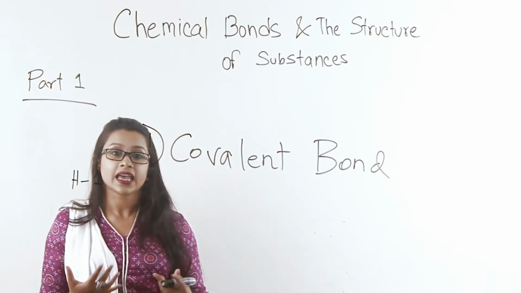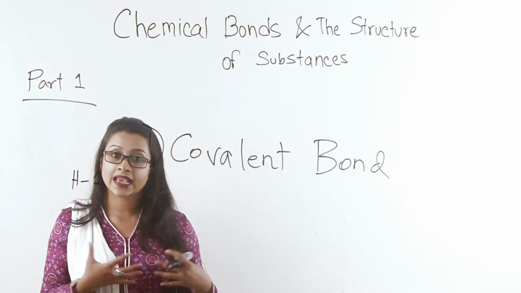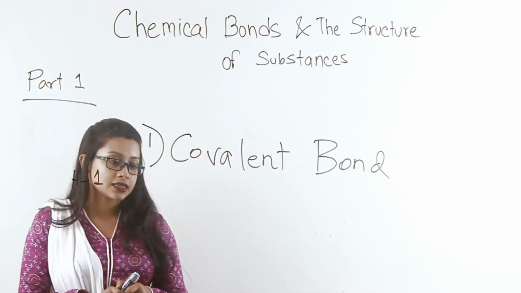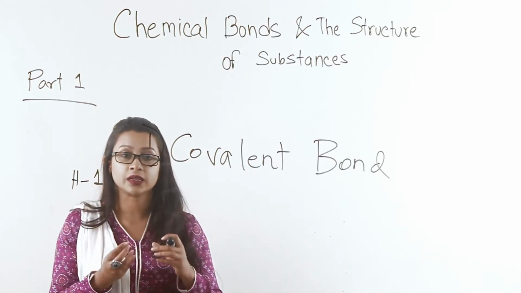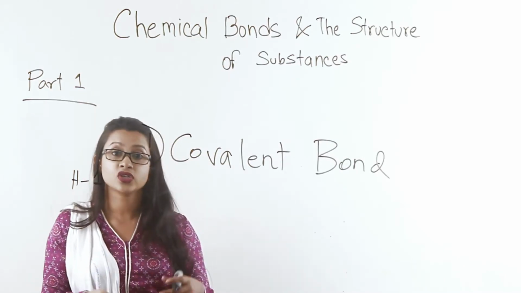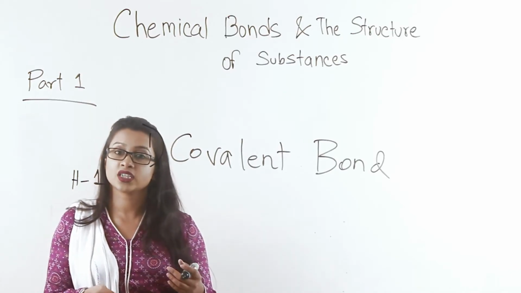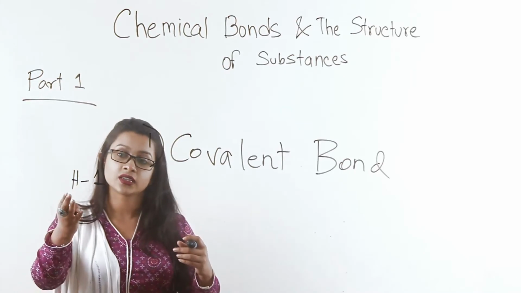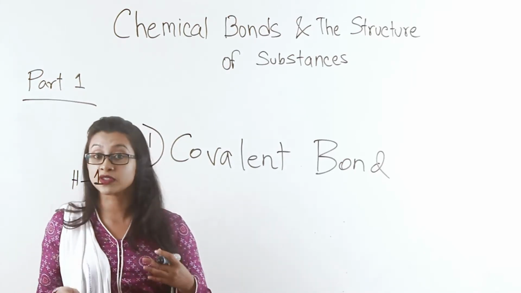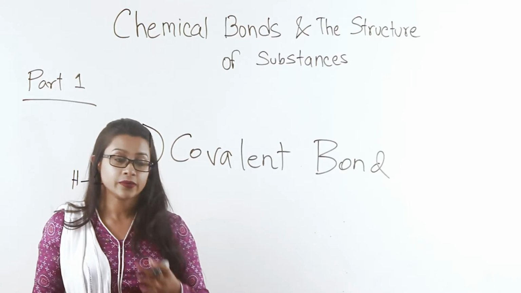So how does it gain that extra electron? What it does is it forms a bond of sharing with another hydrogen atom. Another hydrogen atom with 1 electron on its outermost shell shares its electron with it, not give away, but share it.